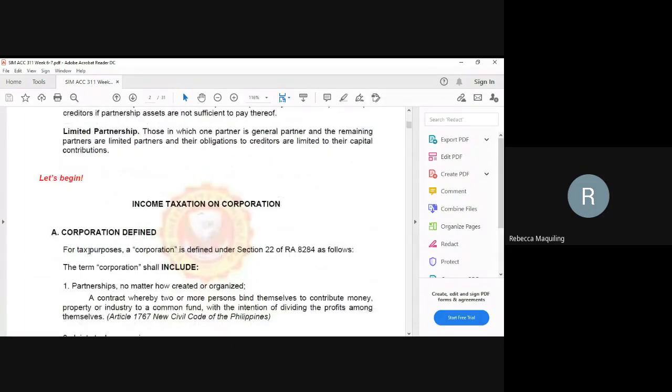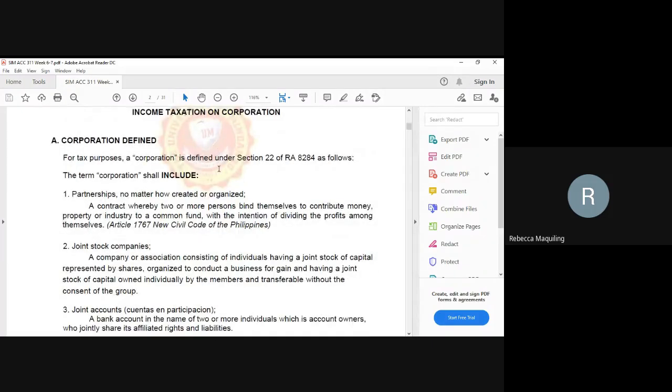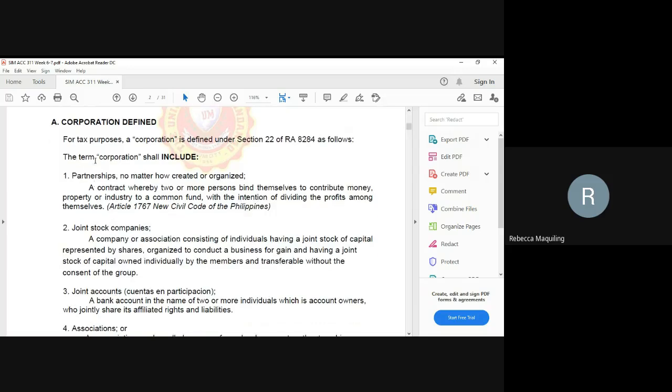So now let's begin. Again, our topic is income taxation on corporation. For tax purposes, under Section 22 of RA 8284, corporation includes the following. Again, this is only for tax purposes, because partnership is the same, taxed like a corporation.